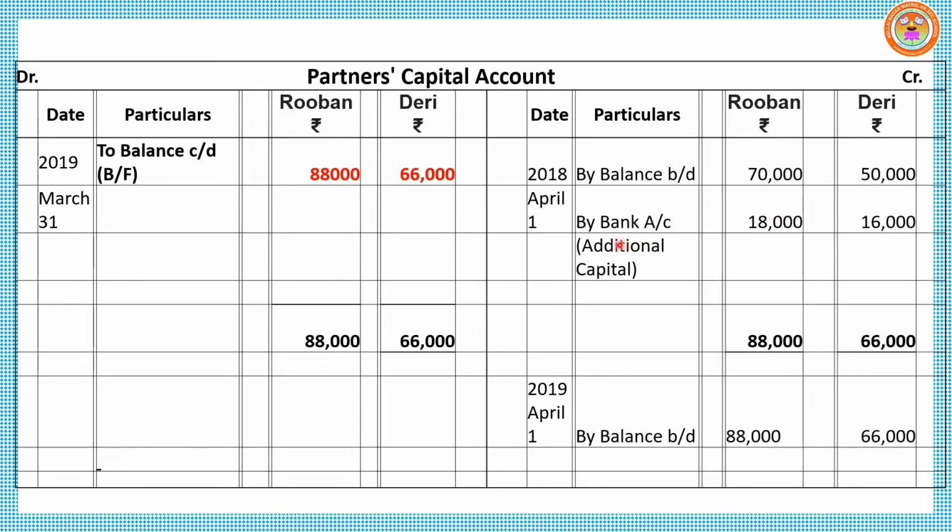Then look at the third point, additional capital introduced. That also will be written this side, credit side, by bank account or cash account can be used. So Reuben 18,000 and Derry 16,000. Only these two things used to appear under credit side: opening balance, opening capital and additional capital.